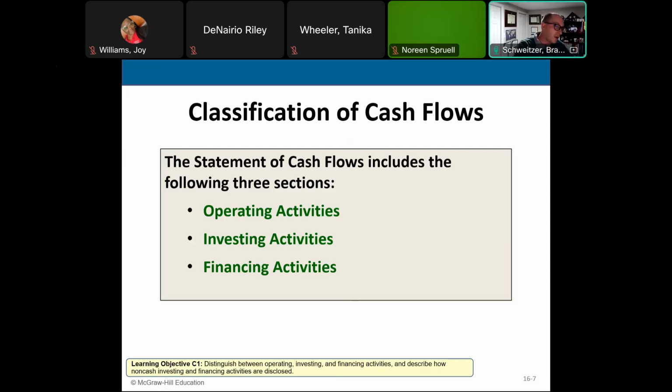So that's all operating activities, day-to-day operations of the business. Then we have our investing activities. That's purchasing or selling property, plant, and equipment. And then financing activities, that would be like taking out a loan, repaying a loan, issuing stocks, repurchasing stocks. Those are financing activities. So just keep those in mind because we'll go a little bit deeper on each one.